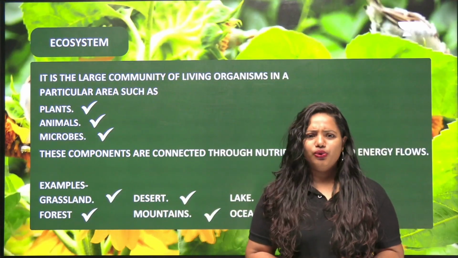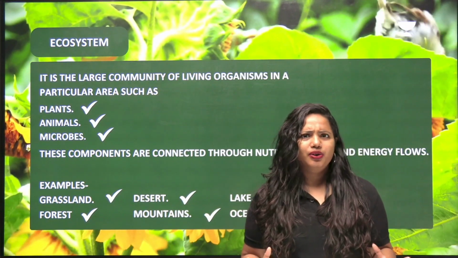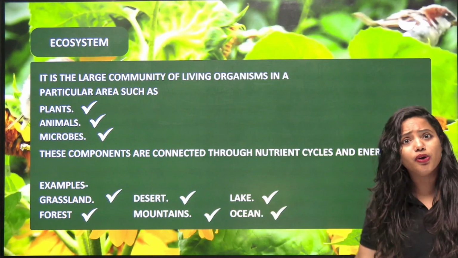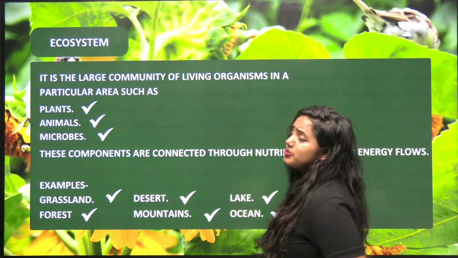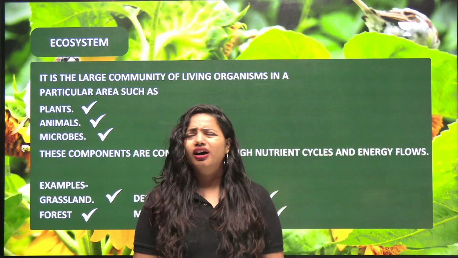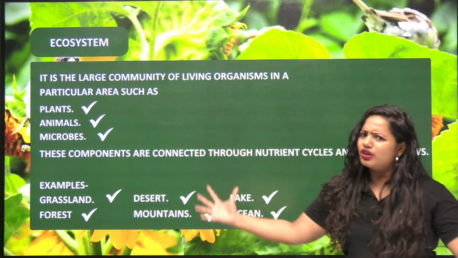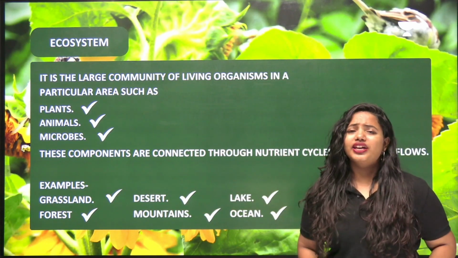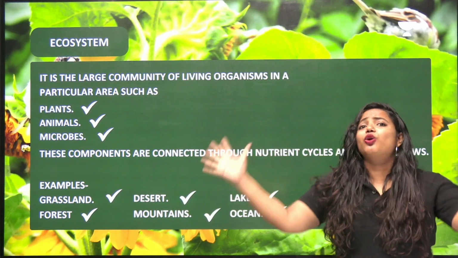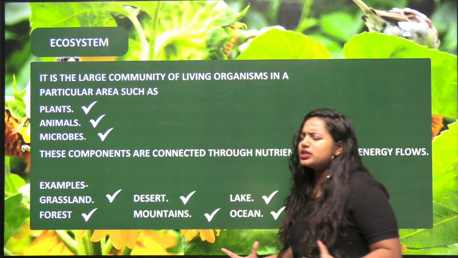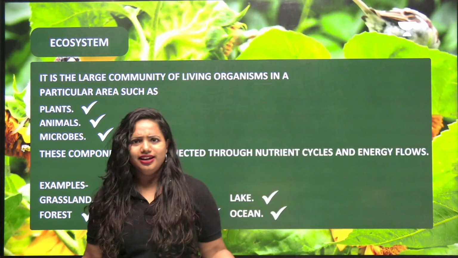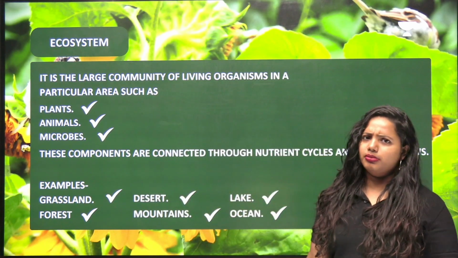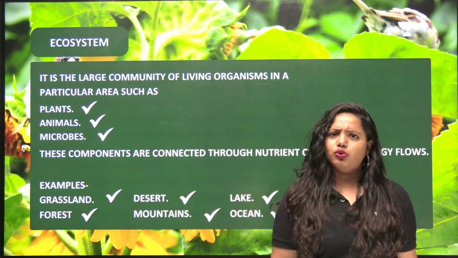So, ecosystem. What does that mean? It is a large community of living organisms in a particular area. So in a particular area, there are some living organisms. These living organisms create an ecosystem there. So an ecosystem can be of different types. What are they? Grassland ecosystem, aquatic ecosystem, pond ecosystem. So these are the various types of ecosystems.